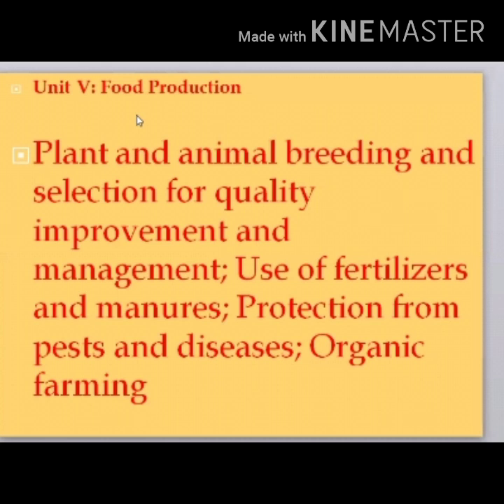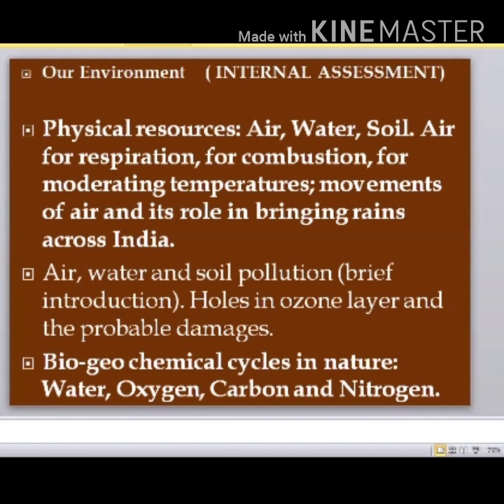The next is about the physical resources: air, water, soil, air for respiration, and also soil, biogeochemical cycles, etc. A very simple chapter, and in all the years we consider this chapter only for internal assessment. That means only for making seminar or assignment reports, presentation of a seminar, then preparation of a report, etc. As a part of internal assessment we are considering this chapter. So these are the details regarding the main biology chapters for this year.